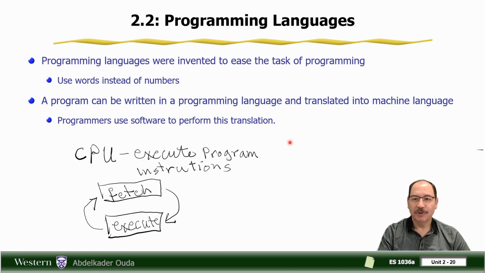In order for the CPU to understand these programming languages, we need a translator that converts the words we write in the program into a stream of bits, a machine language. This is done by special software we call a compiler. So for now, the compiler is software that converts the high-level programming language into machine code.